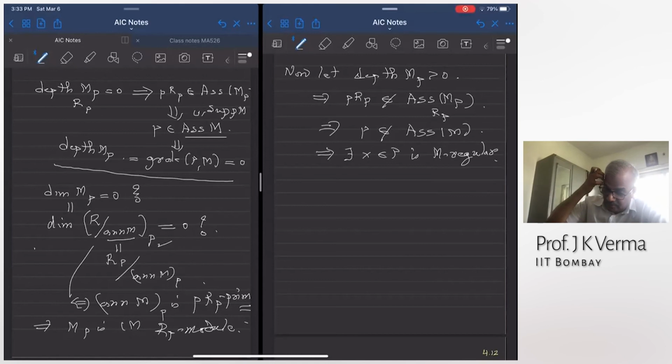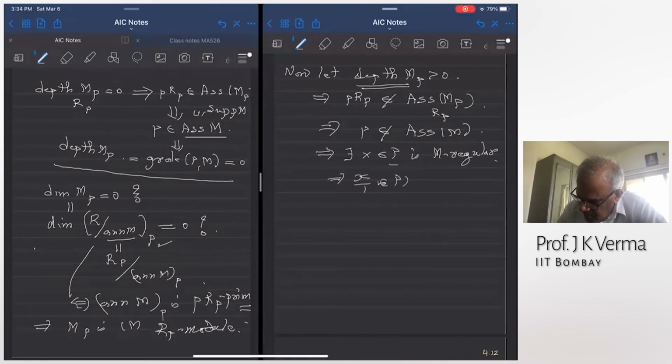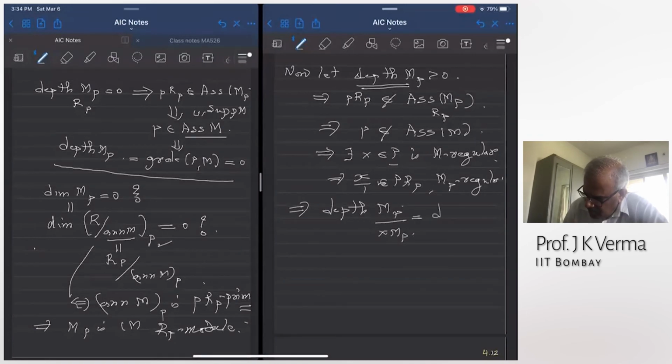So there is a non-zero divisor, and we are applying induction on depth of M_P. I have found an element in P which is M-regular, and therefore X over 1 is in PR_P, and this is M_P regular. And therefore, once I go mod a non-zero divisor, the depth reduces by 1. So by induction,